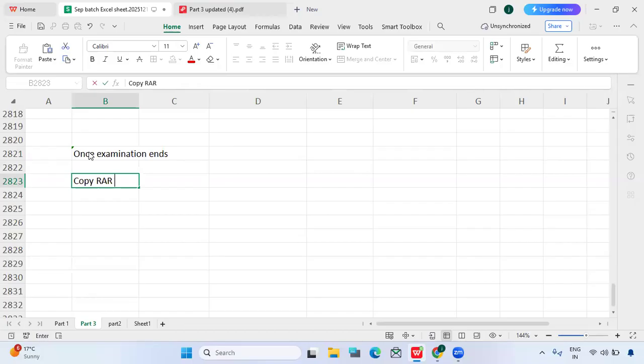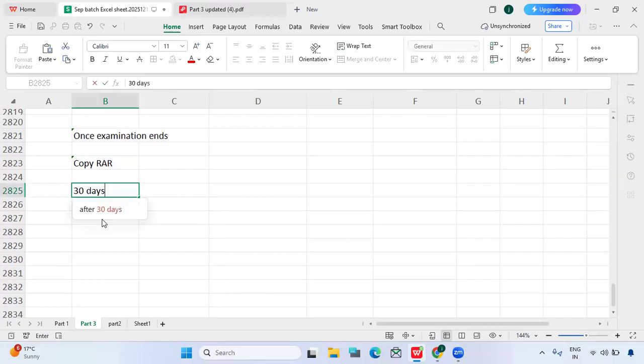Usually examination will be done by the revenue agent, right? So they will send a report, a copy of the RAR, the revenue agent report. And in that they will include the 30 days letter, right? The 30 days letter should contain, first, the notice of the taxpayer's right to appeal. They have to mention the right to appeal within 30 days. They specifically have to mention this.